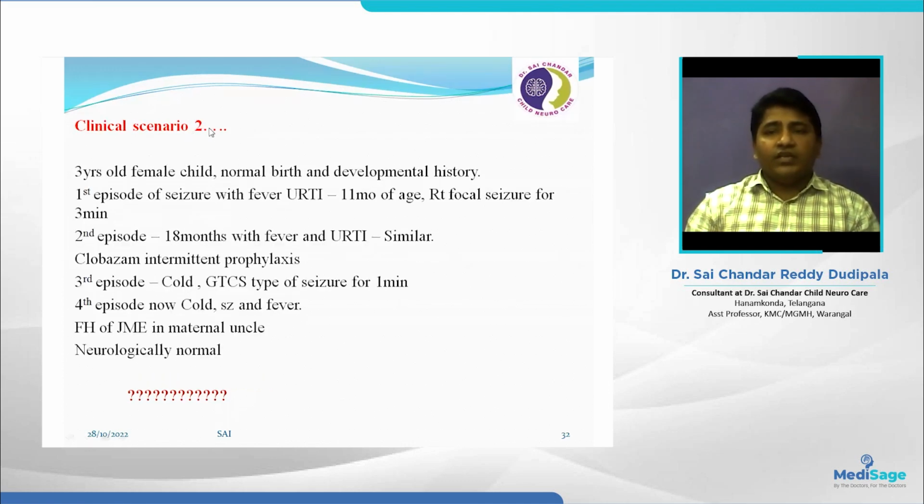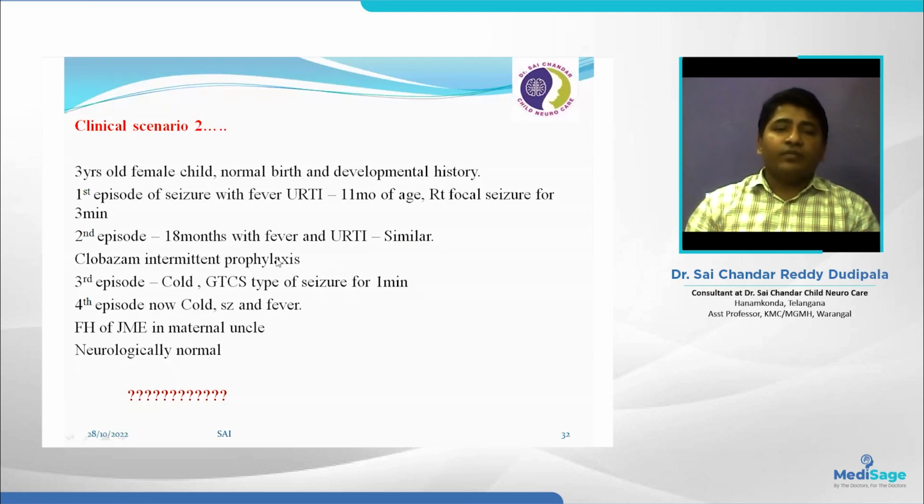This is the next clinical scenario. A 3 years old female child, normal birth and developmental history. First episode of seizure at 11 months of age, that means before 1 year of age, with upper respiratory tract infection. That was a focal seizure for 3 minutes. Second episode at 18 months, 7 months after the first episode, also with upper respiratory tract infection, also a focal seizure.